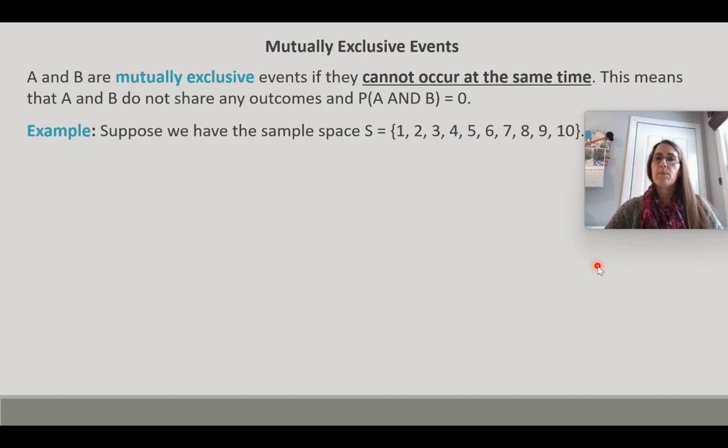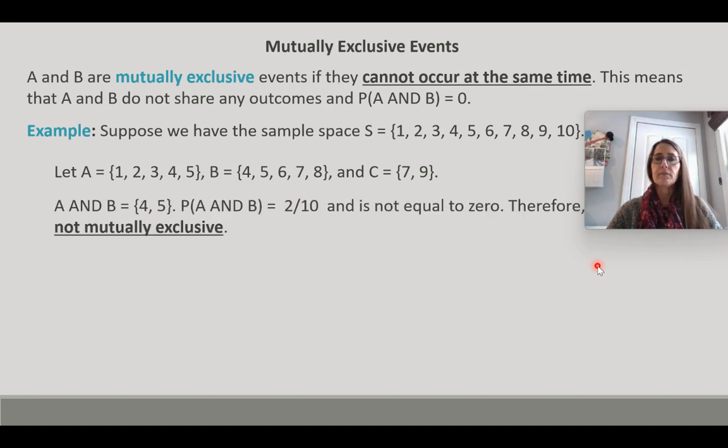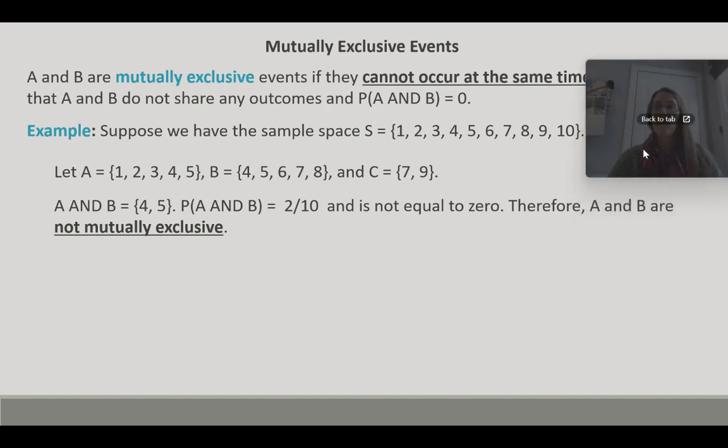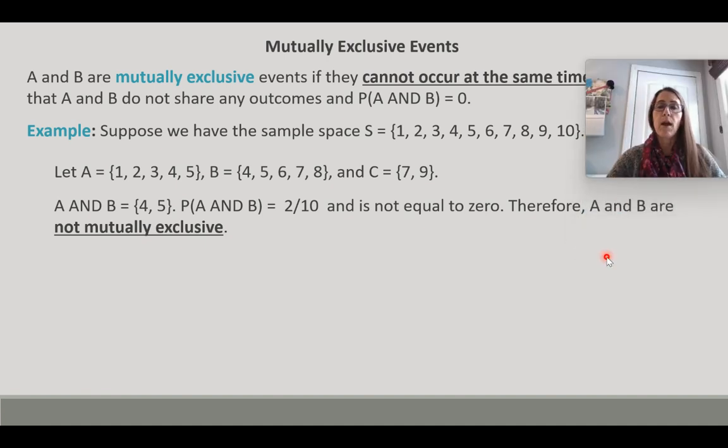So suppose we have the sample space S equals the numbers 1 through 10. We're going to let event A be the numbers 1 through 5, event B be the numbers 4 through 8, and event C be the numbers 7 and 9. Then A and B are the numbers 4 and 5, and the probability of A and B is 2 out of 10. So again, the two outcomes we want divided by the 10 total outcomes in our sample space. This is not equal to 0, so therefore A and B are not mutually exclusive.